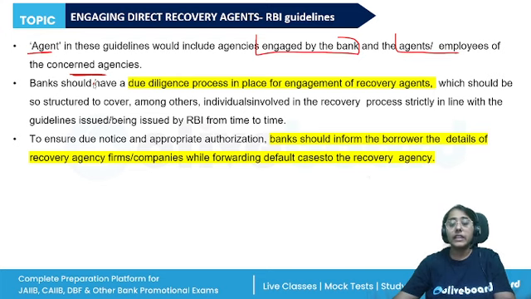Banks should have a due diligence process in place for the engagement of the recovery agents, and the individuals involved should strictly follow the guidelines issued by RBI. Banks should ensure that the agents that are engaged by them carry out verification of their employees, like the police verification. Banks may also decide the periodicity at which re-verification should be done. Due notice and appropriate authorization should be given, right? Notice should be sent to the borrower regarding the recovery process.